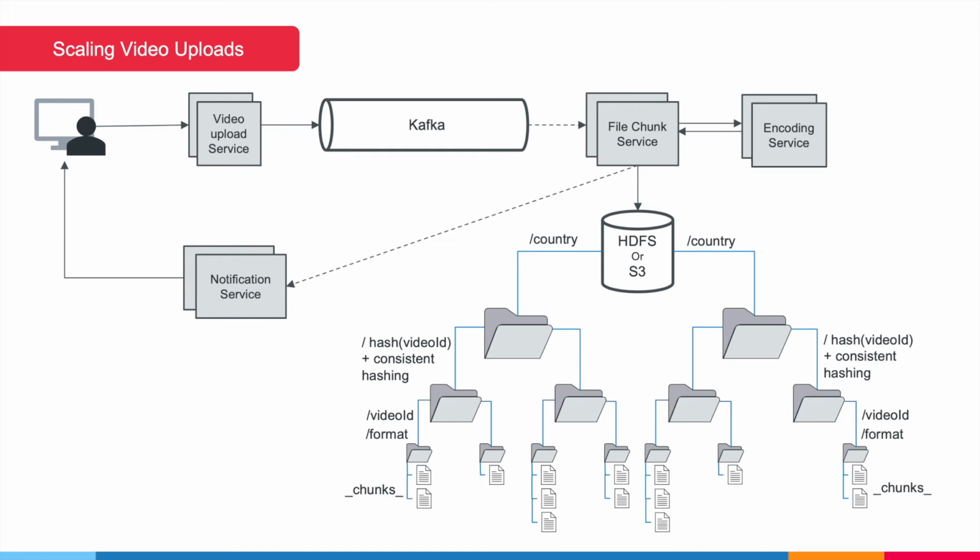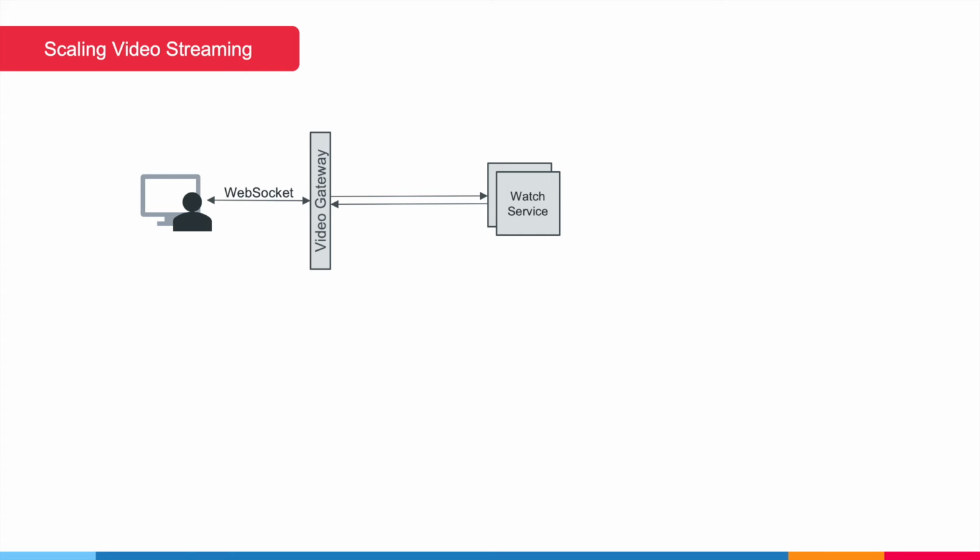Now let's look at how we can scale the streaming service. Since a viewer will keep receiving chunks of video, we can keep a dedicated WebSocket open between him and the streaming service to retrieve the chunks. The communication will be done via a gateway. The gateway will be responsible to retrieve chunks from the watch service via the stream video API and the chunk offset. The watch service will be responsible to retrieve file chunks in a sequential way.